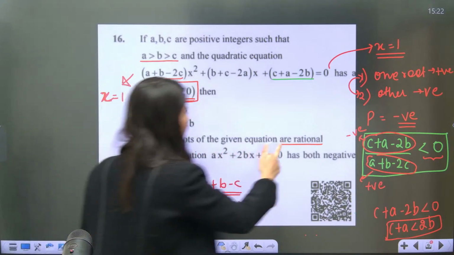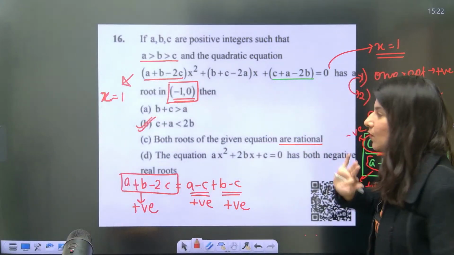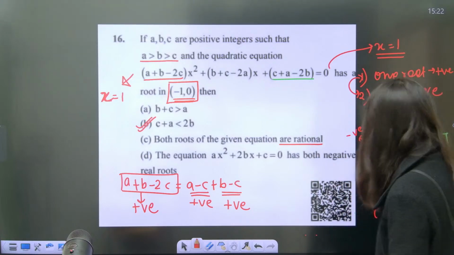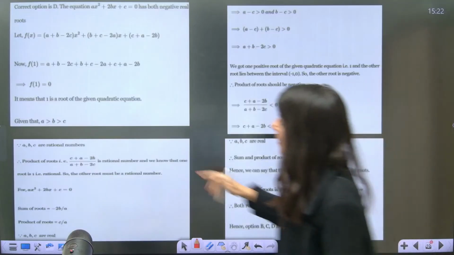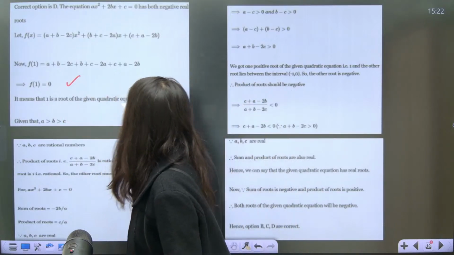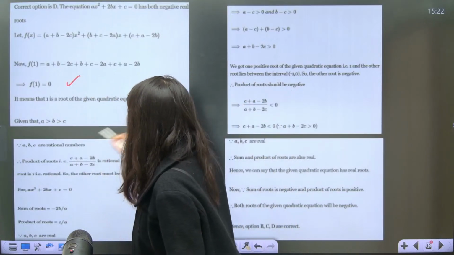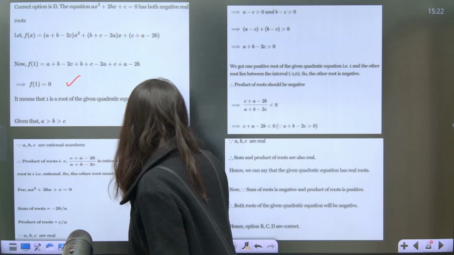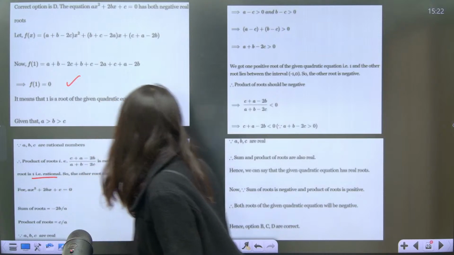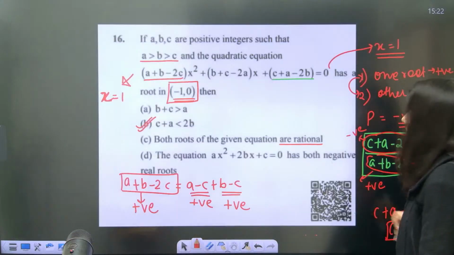Why am I saying this? See, the first root is x equals to 1. That too we know, na? The first root of this equation is x equals to 1. See, I'll have the solution. So f of 1 is equal to 0. So 1 is one root. Okay, then we know that one root is rational, so the other root must be a rational number.